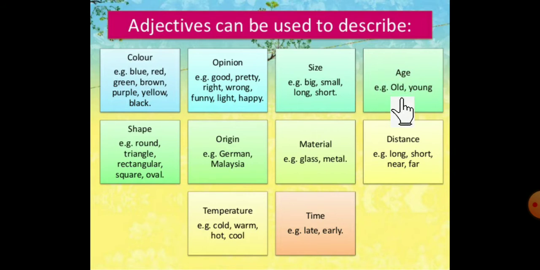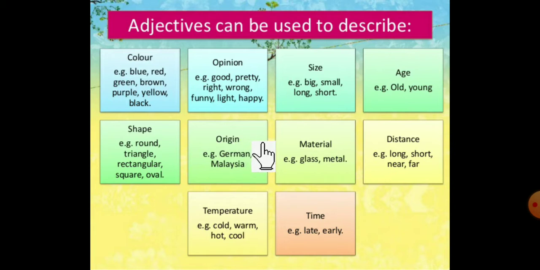Next one is age. Age means you can say that the particular person I visited was old, he was young. So age is also described by an adjective. Next one is shape. Now you can use these shapes as adjectives here: round, triangle, rectangular, square and oval. You can say that the apple is round, the apple is oval, my carom board is square. So for describing shapes, you can use adjectives.